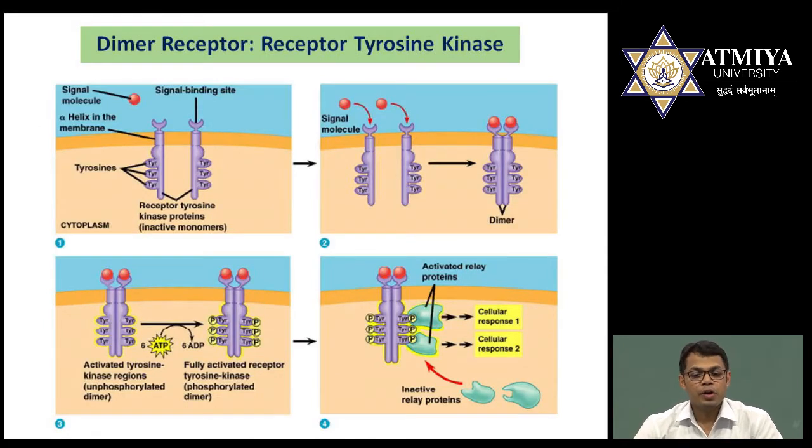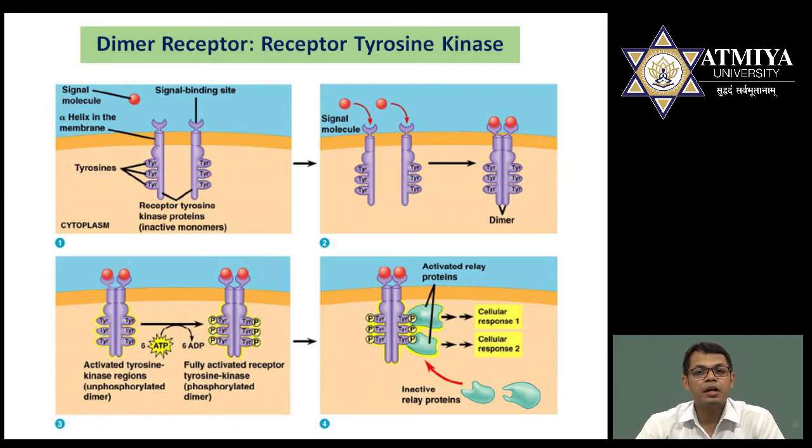Overall picture is shown here. In this diagram you can observe that one ligand is coming, and two receptors are shown on the cell membrane. Two receptors, which are tyrosine kinase receptors, are separated from each other. One ligand binds to one receptor, the other ligand binds to the other receptor, and finally they become dimerized. After dimerization, tyrosine becomes activated.